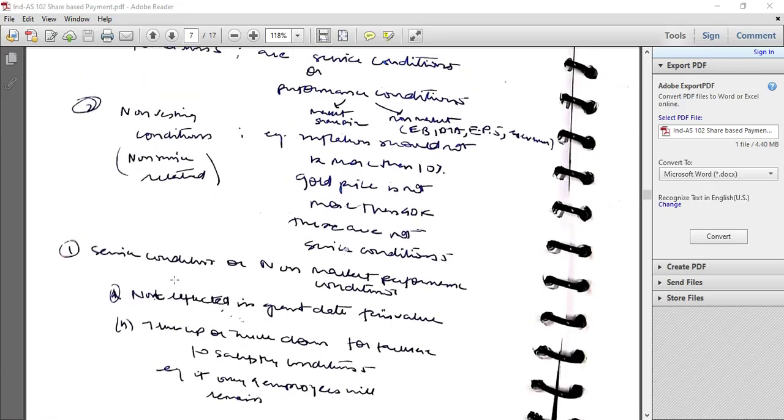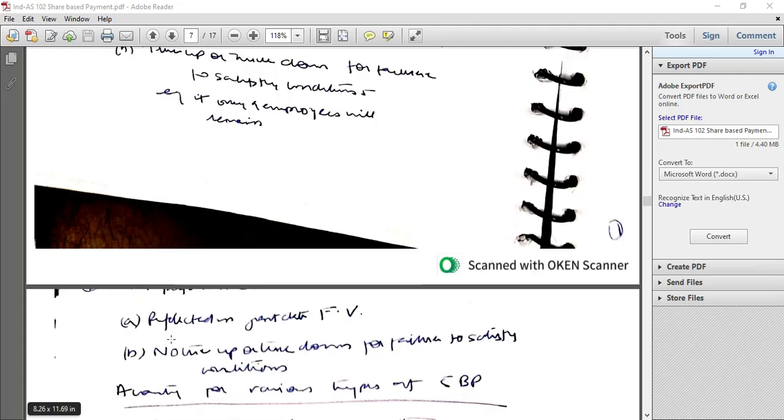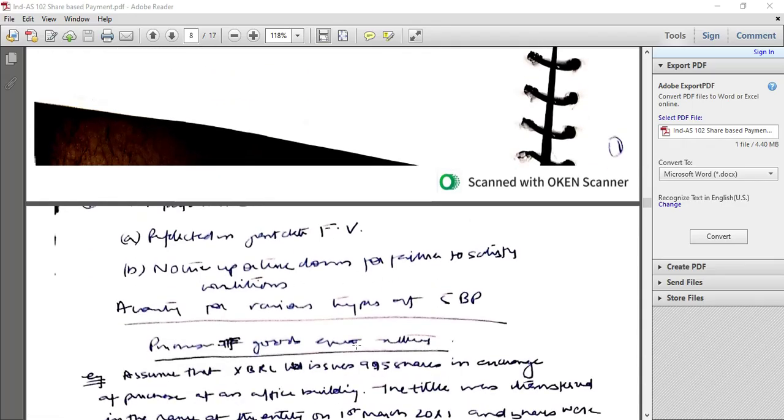If SN is there, then there would be true up, true down for failure to satisfy conditions. In any other case, other than service condition and non-market conditions, it is reflected in grant date fair value, and there is no true up, true down for failure to satisfy conditions.